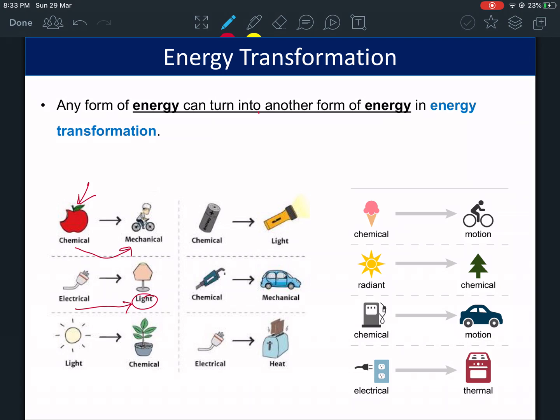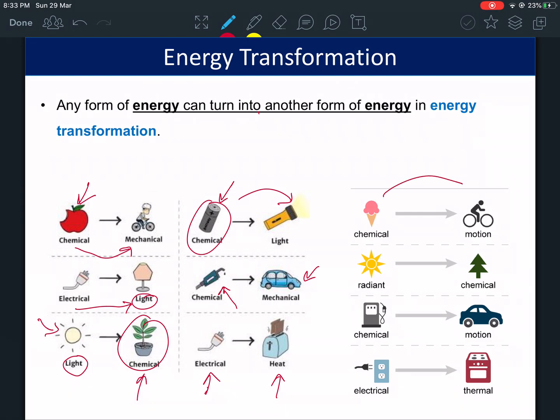Same thing here. Light energy from the sun is being absorbed by the plant and turned into chemical energy in photosynthesis. Chemical energy inside the battery is turning into light energy. Chemical energy from petrol and fuel is turning into mechanical energy in the car. Electrical energy here is turning into heat or thermal energy. Chemical, same thing, food and motion. Motion is mechanical energy. Radiant, which is light, chemical, same thing. Electrical here is turning into thermal.